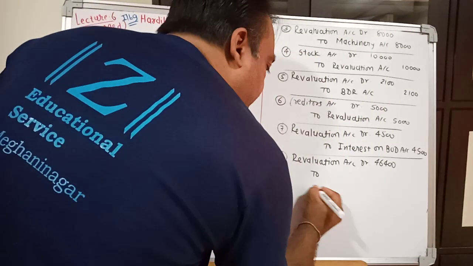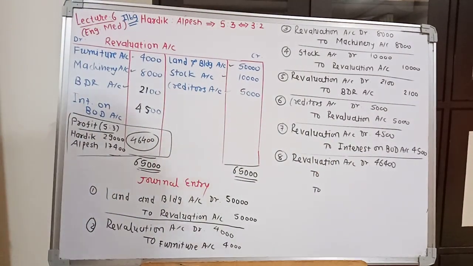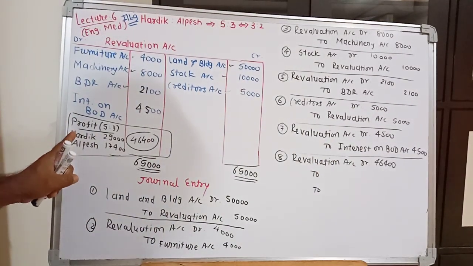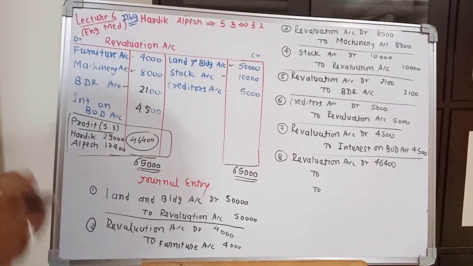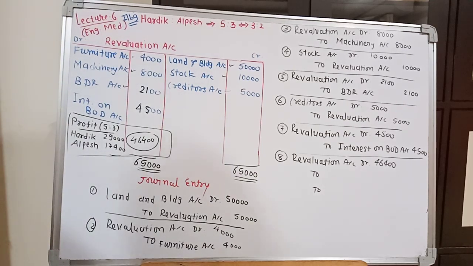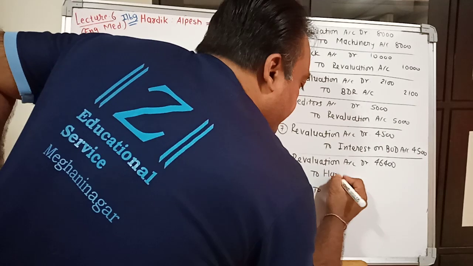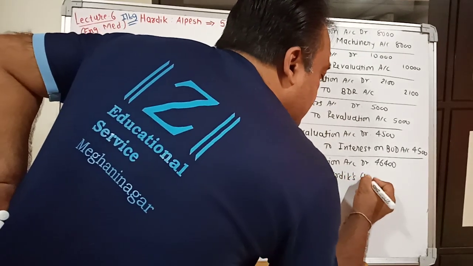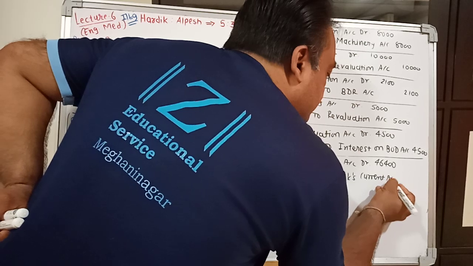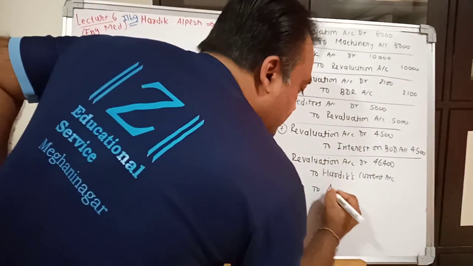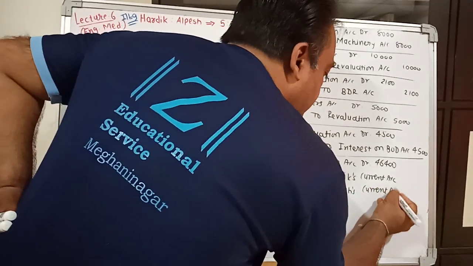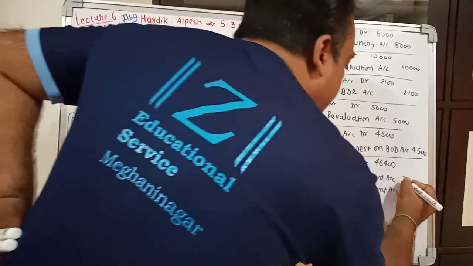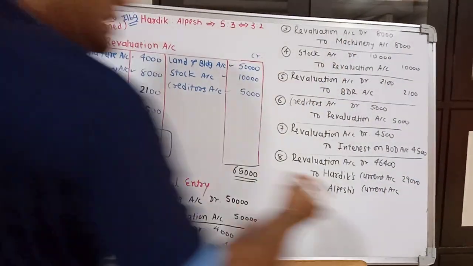And friends, in earlier examples we wrote Hardik's capital account, Alpesh capital account, but in this example we have to write Hardik's current account, Alpesh current account, 29,000 and 17,400.